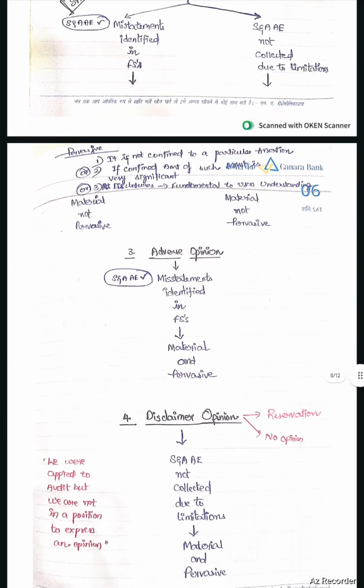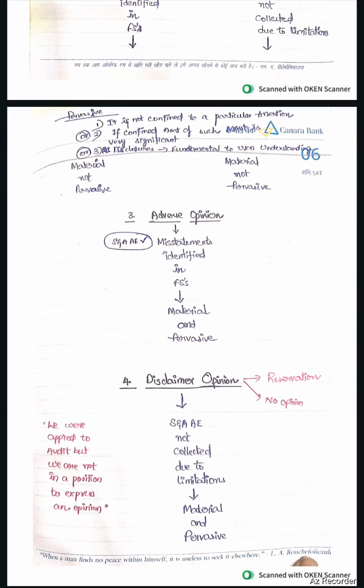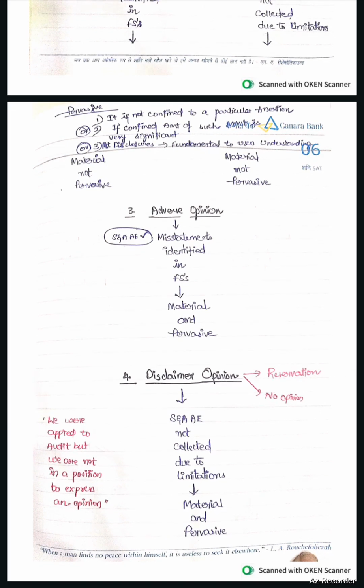Next, adverse opinion. An adverse opinion will be issued in 1 case: sufficient and appropriate audit evidence is obtained and misstatements identified in the financial statements are material and pervasive.